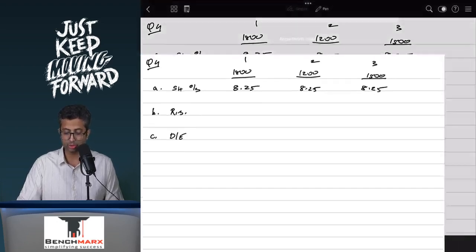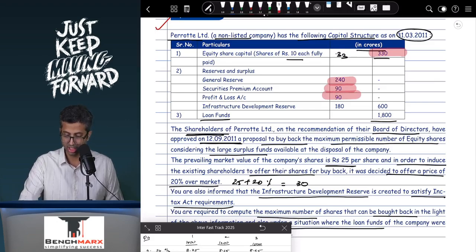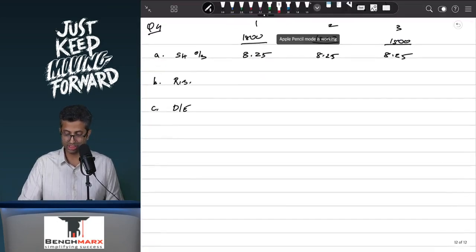Second, you will try to find your total resources, which is 330 on your calculators, plus will you take general reserve? Yes. Securities premium? Yes. PNL? Yes. So this is 330 plus 240 plus 90 and 90, and hence this comes to 750. So this is your present equity, which is coming to 750.